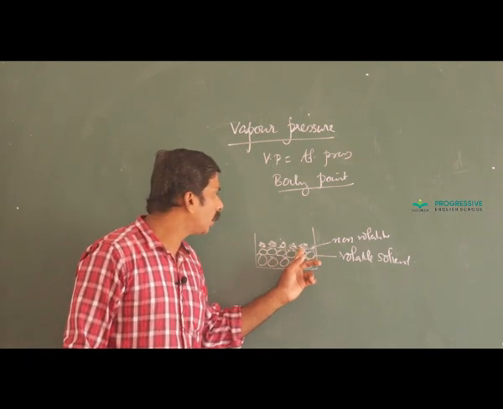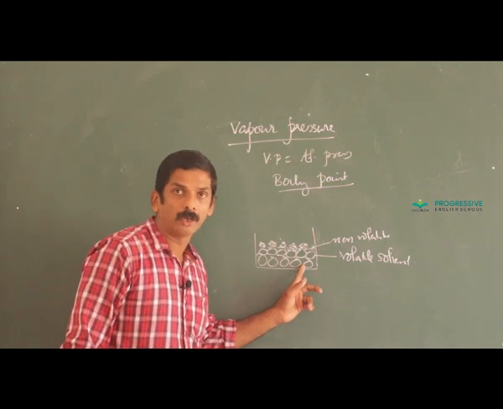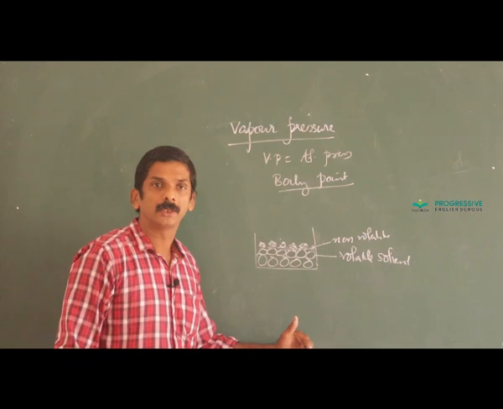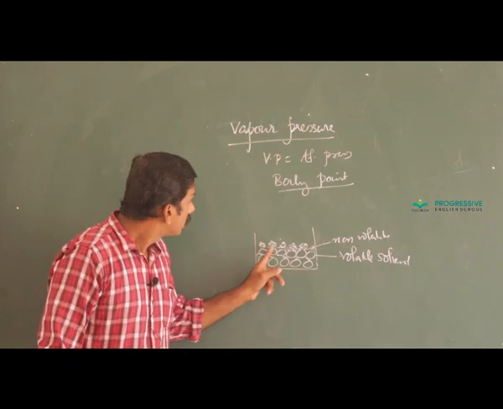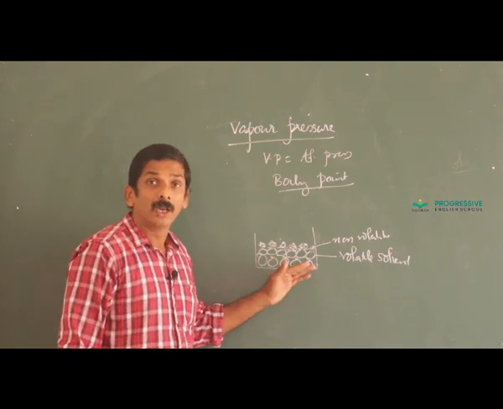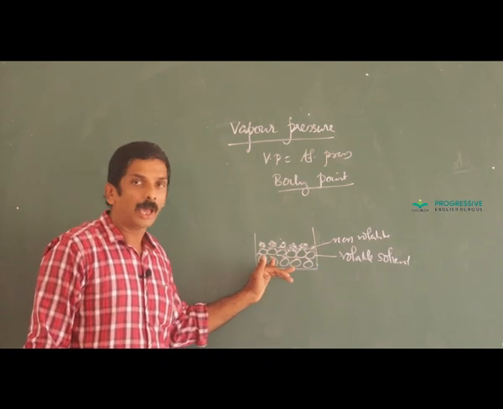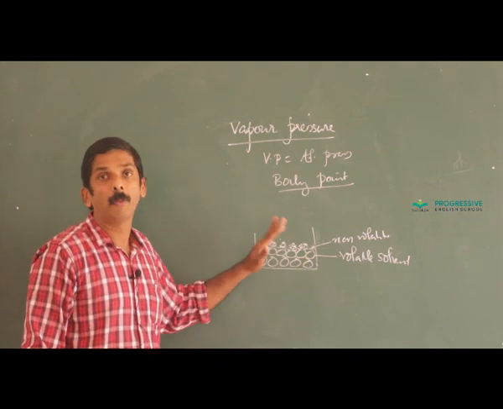When a non-volatile solute is added to a solvent, vapor pressure of the solution decreases. The reason is that the non-volatile solute covers the surface of volatile solvent and prevents its vaporization.